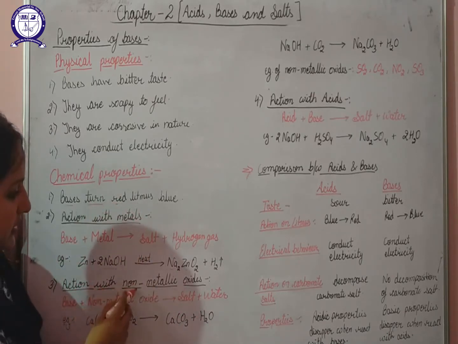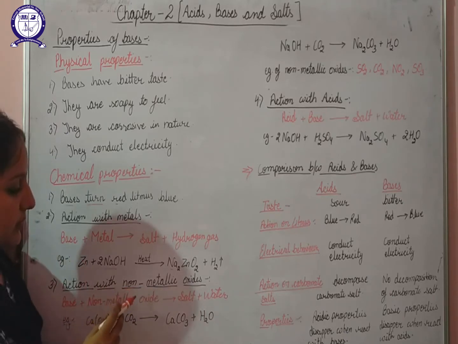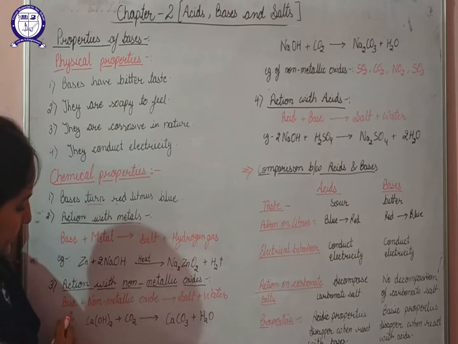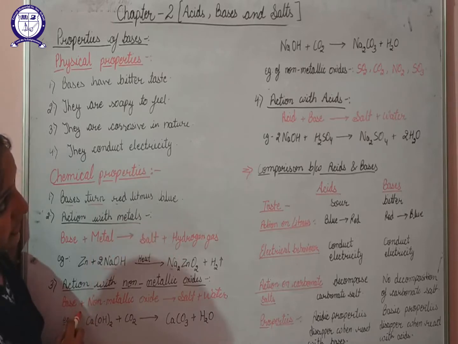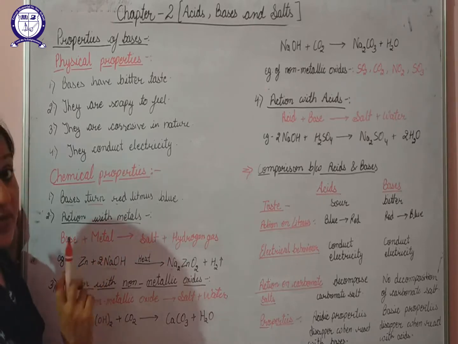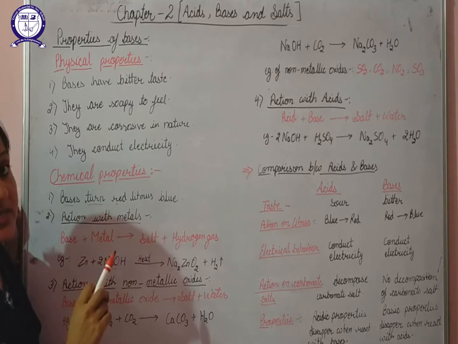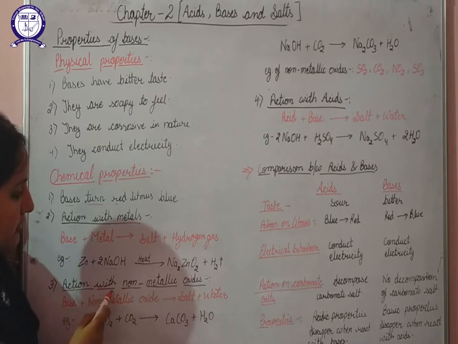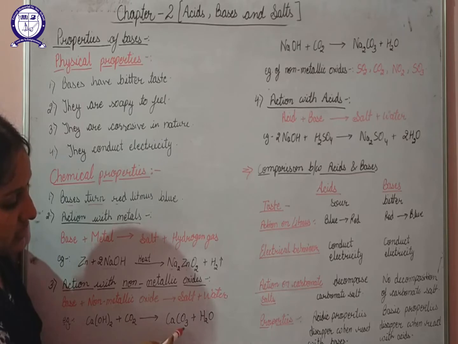Next is the action with non-metallic oxides. Bases react with the oxides of non-metals to give you salt and water. Bases will not react with the oxides of metals. We have discussed the reaction of acids with metal oxides also, but bases will not react with metal oxides, they will react with non-metal oxides. For example, calcium hydroxide, when it reacts with carbon dioxide, will give you calcium carbonate and water.